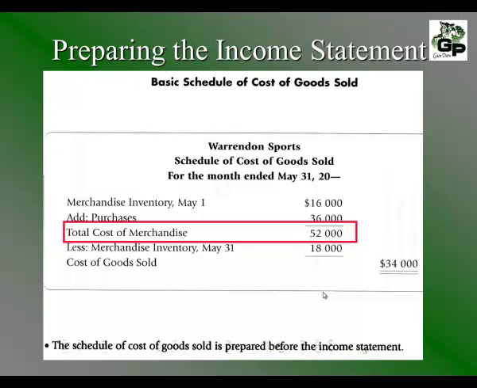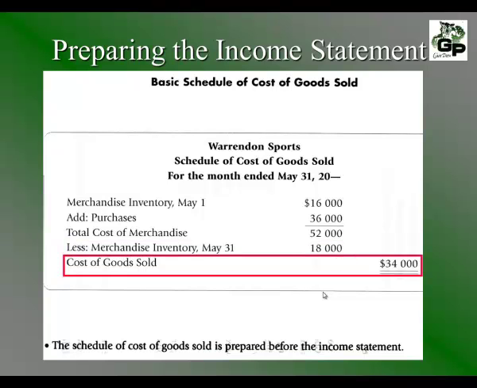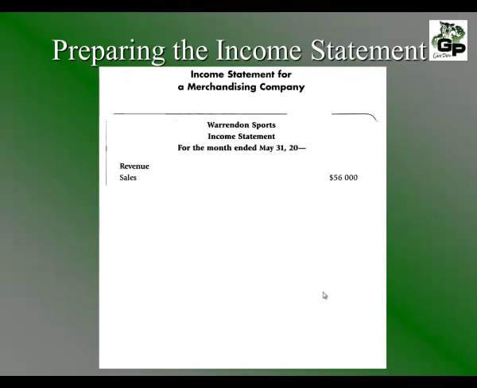During the accounting period, merchandise is sold. So we have to calculate that, and the way we do that is by taking an inventory at the end of the month. In this example, it's $18,000. This gives us the cost of goods sold. $52,000 subtract $18,000 gives us $34,000. Once we have the cost of goods sold, we can prepare the income statement.